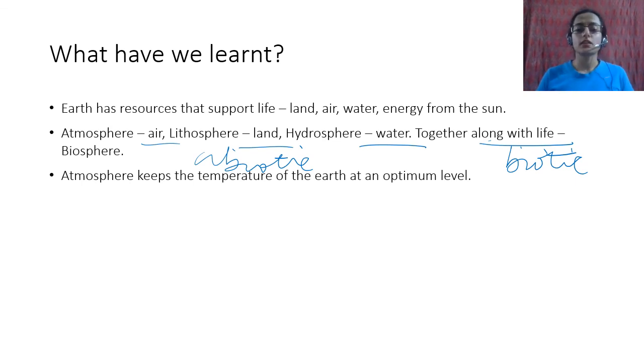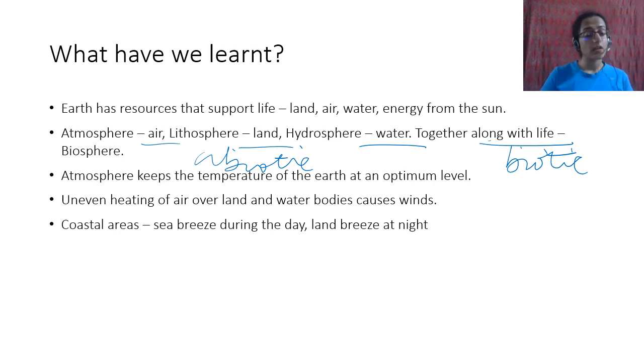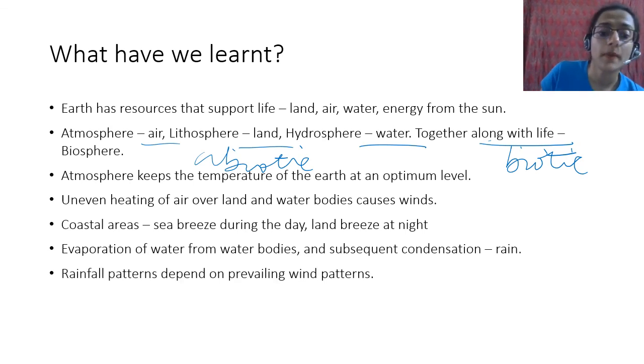Atmosphere keeps the temperature of the earth at an optimum level. Uneven heating of air over land and water bodies causes winds. Coastal areas have sea breeze during the day, land breeze at night. Evaporation of water from water bodies and subsequent condensation on dust particles or smoke particles give rain. Rainfall patterns depend on prevailing wind conditions, okay, like the monsoons.